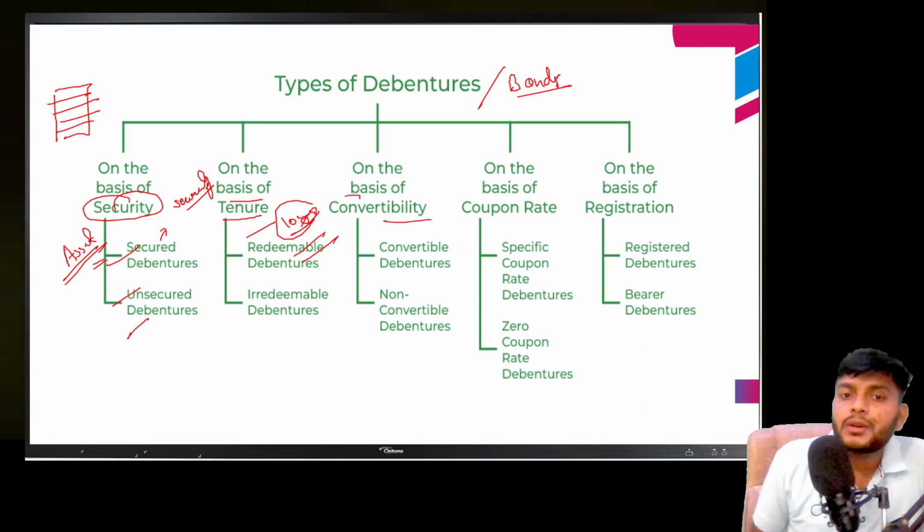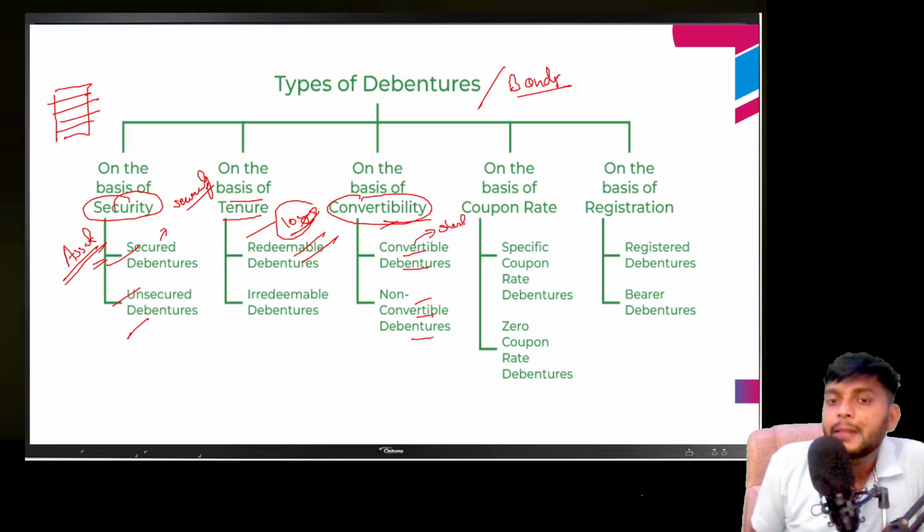And there is one more category of debentures, which is convertibility. Convertible debenture and non-convertible debenture. The debenture that is converted into shares after a maturity period is a convertible debenture. Those that are not converted into equity shares are non-convertible debentures. Same like coupon rate debentures. Some debentures have a specific coupon rate and some have a zero coupon rate. We will discuss this in the next slides. Okay, so I'm leaving it right now.